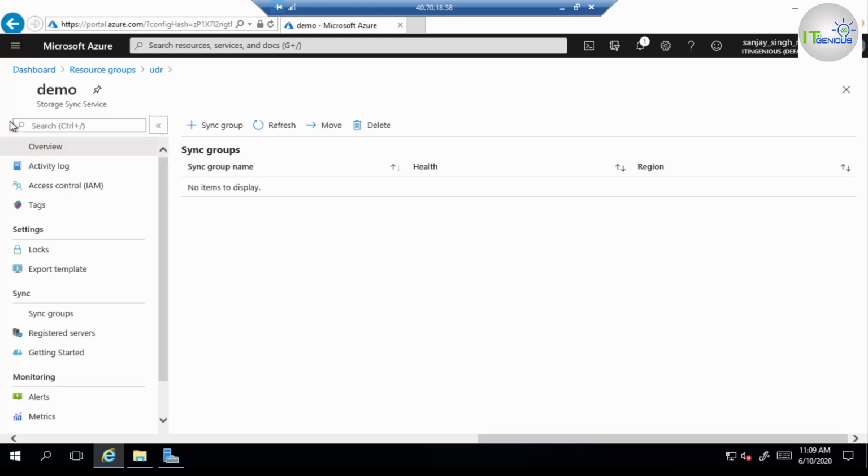So first of all, what we need to do, we need to create a sync group. Okay, so you can create multiple sync groups. So we need to create a sync group in which we will add our cloud endpoint and server endpoint. So cloud endpoint would be our Azure storage account file share, and server endpoint would be our file servers. You can add multiple endpoints into multiple sync groups. The endpoints in a single sync group will sync their data within the sync group, correct? And if you have multiple sync groups, your servers and endpoints will be isolated, correct?